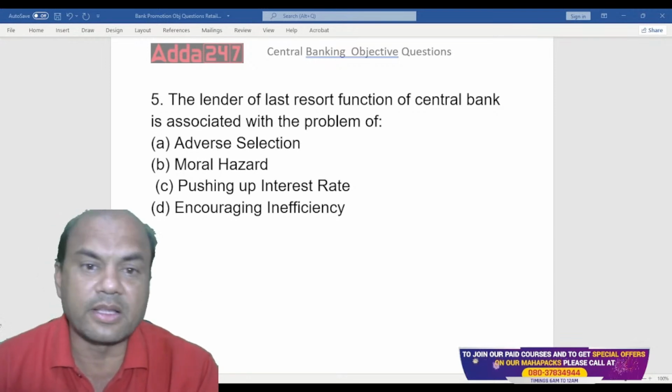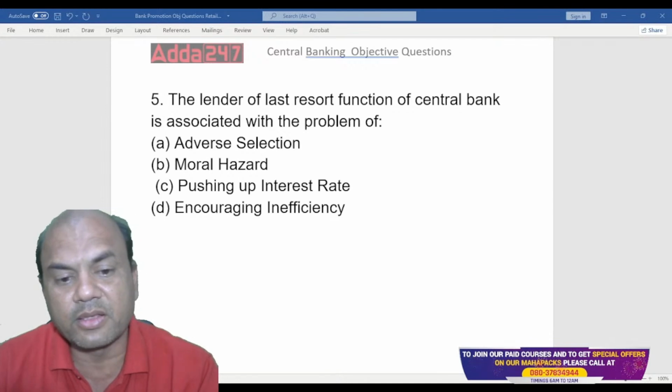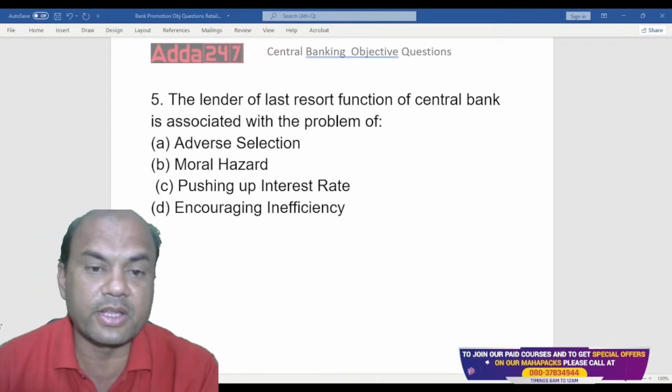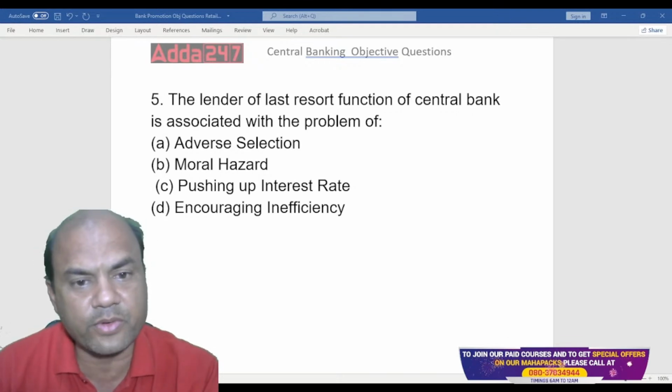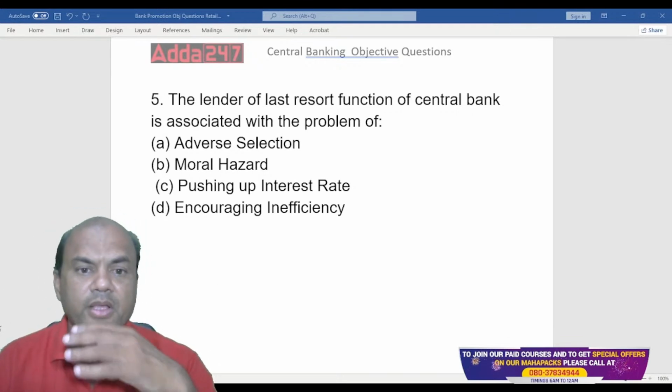Think over it. See here, the answer is a bit difficult. Let me see how many of you can answer this. It's given in your textbook also. It's from your textbook.